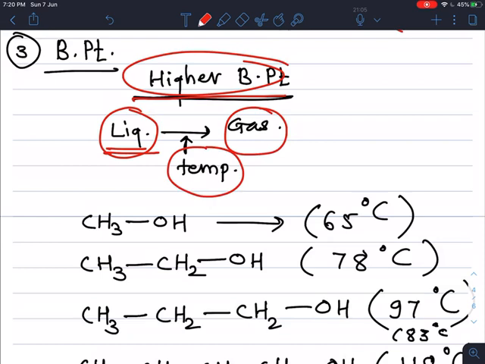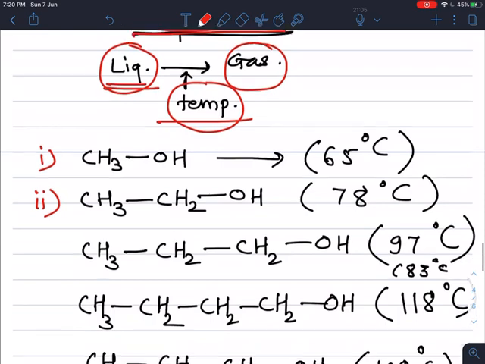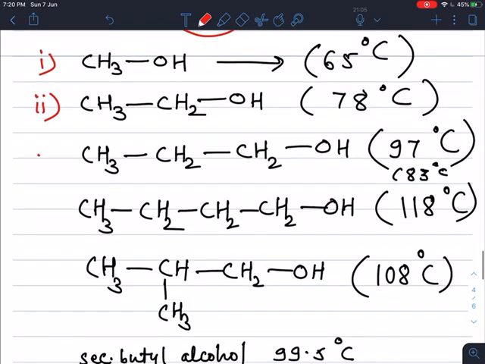Suppose we take the example of a one carbon alcohol, methyl alcohol, a 2 carbon alcohol, ethyl alcohol, and a 3 carbon alcohol, N-propyl alcohol.